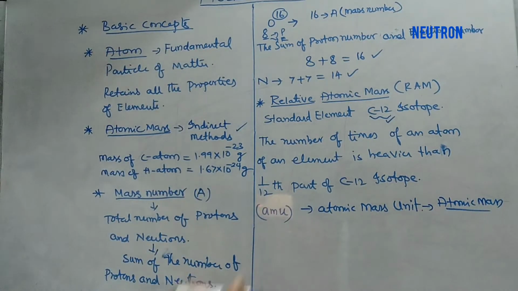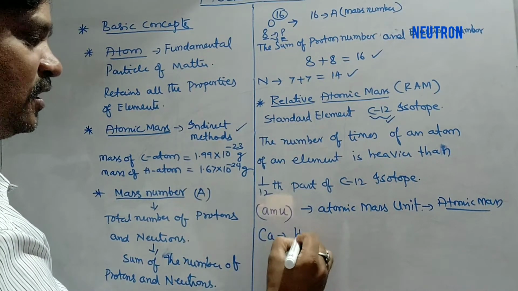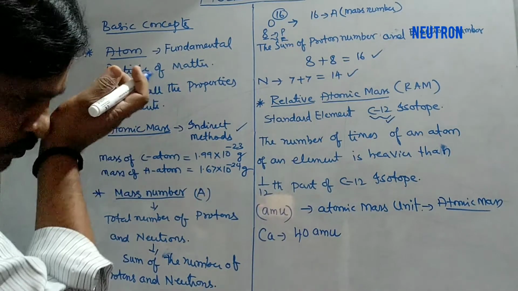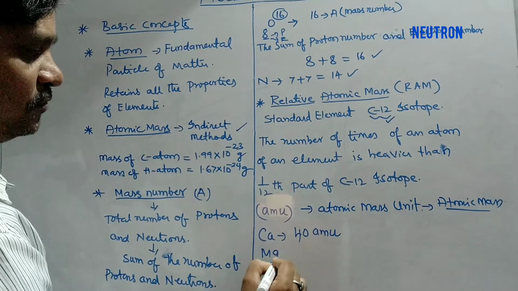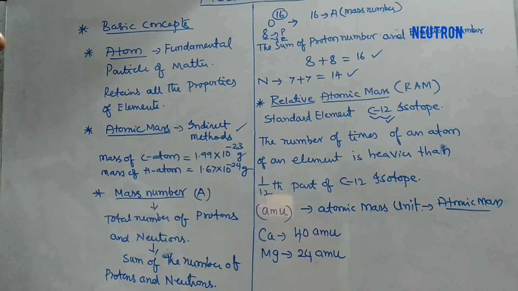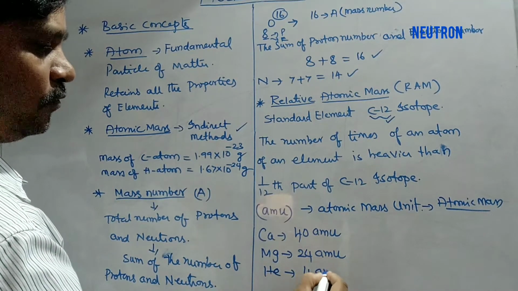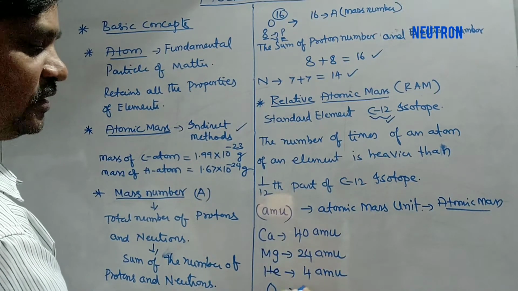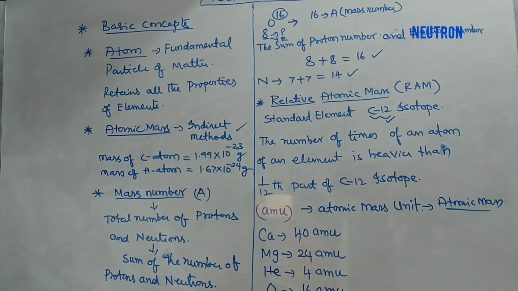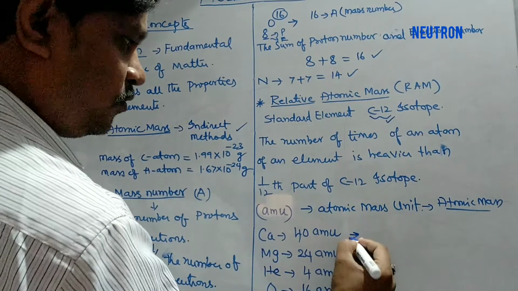Now, what is the meaning of relative atomic mass? Suppose take calcium. Calcium atomic mass, I am writing it as 40 AMU. Suppose take magnesium. Magnesium atomic mass is 24 AMU. Helium is 4 AMU. Oxygen is 16 AMU. So AMU is the unit of relative atomic mass, and this is the number. What is the meaning of 40 AMU?